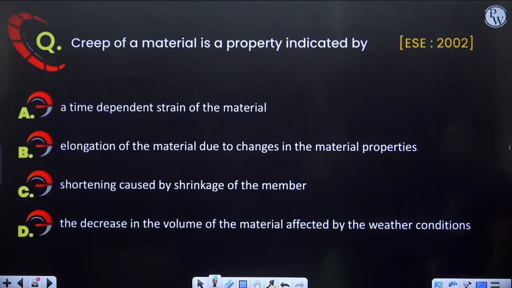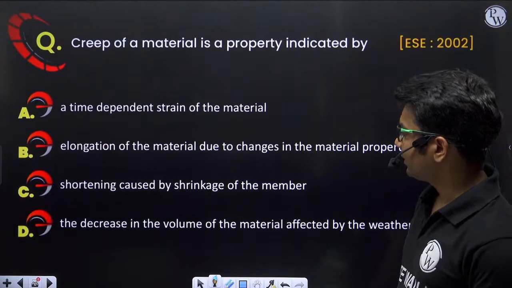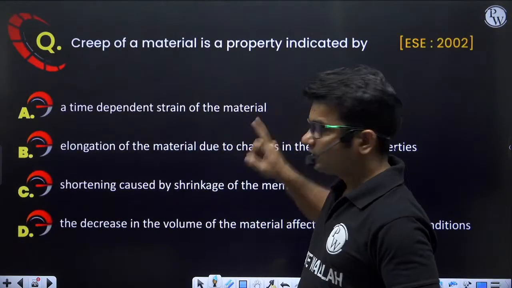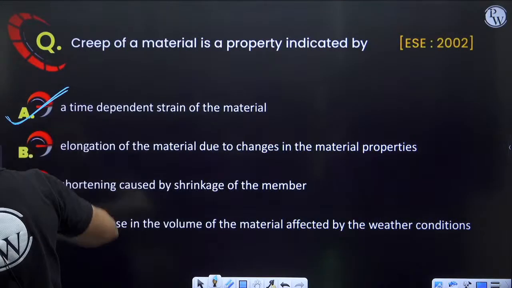Next question: creep of a material is a property indicated by time dependent strain of the material. So it is time dependent strain. The correct answer will be option A.